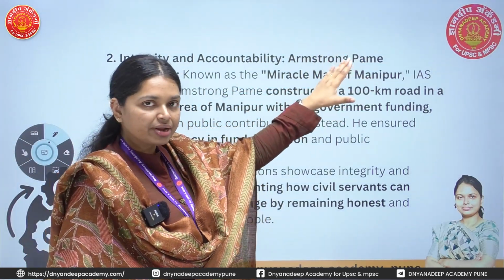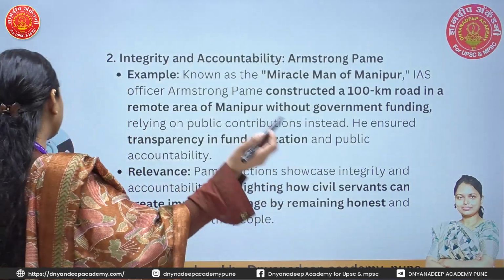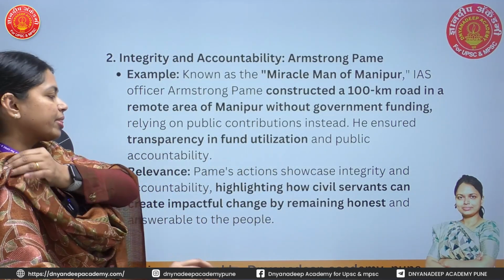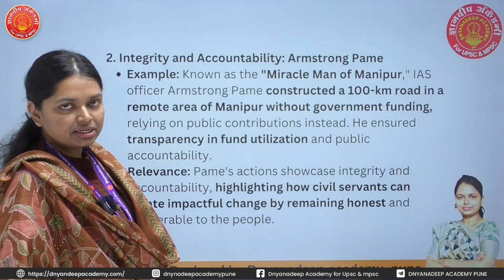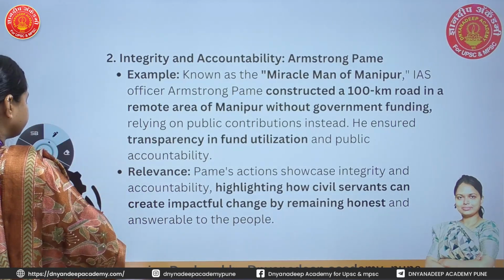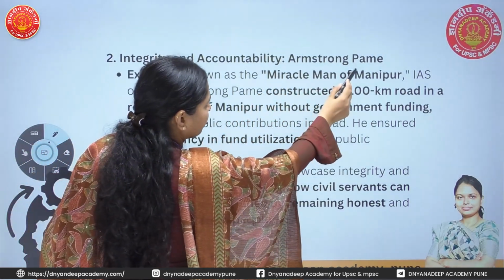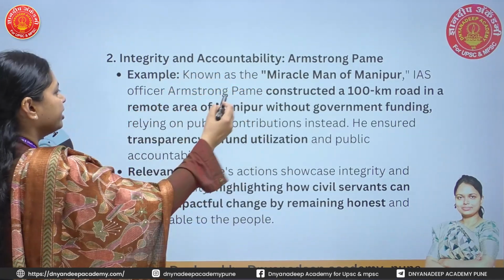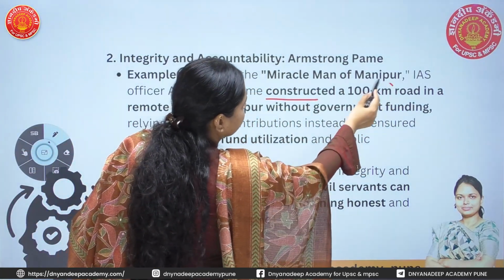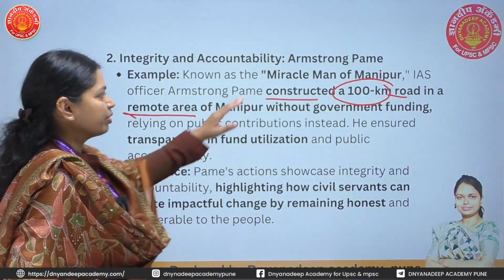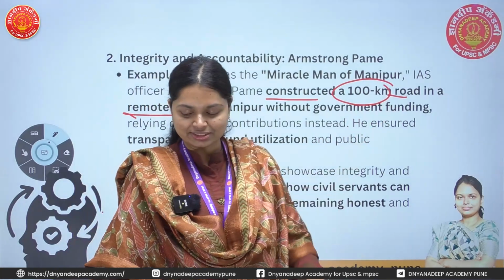Why is he called the miracle man of Manipur? Because of the work he did for the upliftment of citizens in Manipur: he built a road. Armstrong Pame constructed a 100-kilometer road in a remote area of Manipur without government funding.